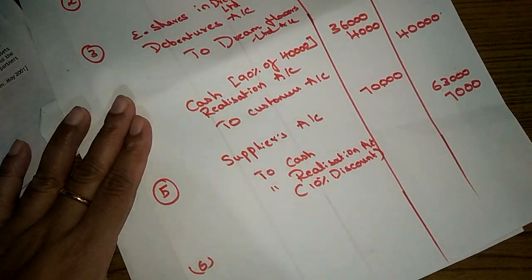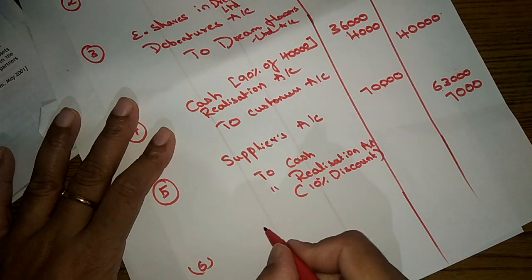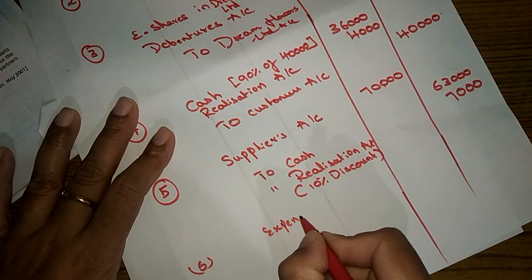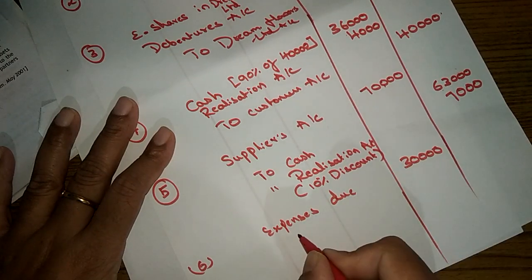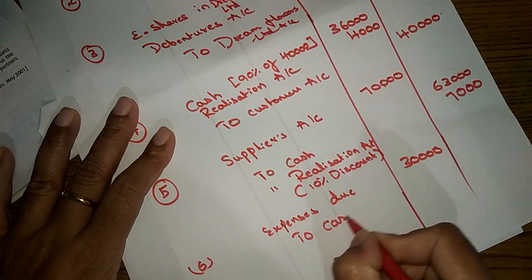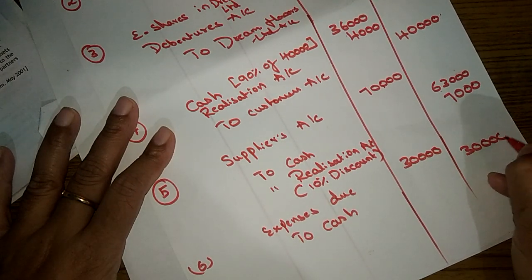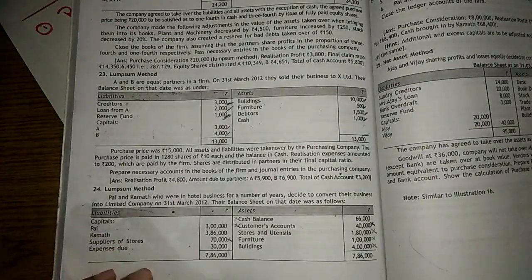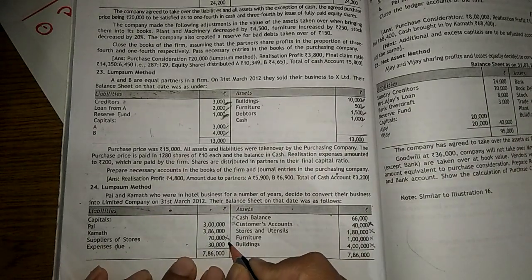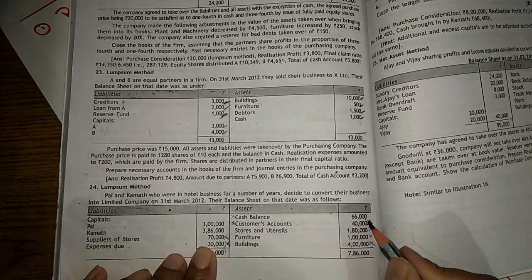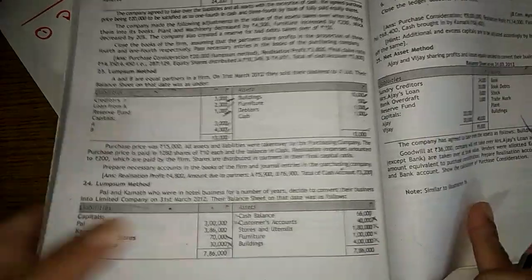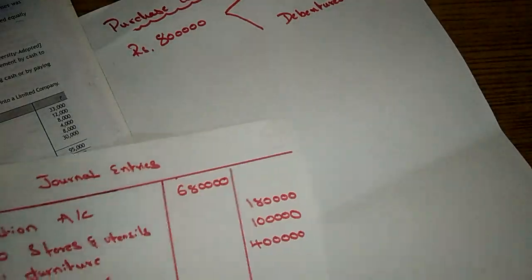So let's make a payment to partner expenses. The sixth entry: expenses due, how much? It was 30,000, to cash, 30,000. So the outstanding expenses which was due in the balance sheet, the partners paid, they cleared that due amount, that is 30,000. We closed these two, and on the asset side all these. Let's see, I'll make a cash book account just for understanding.